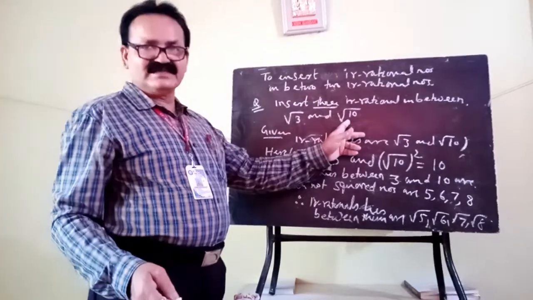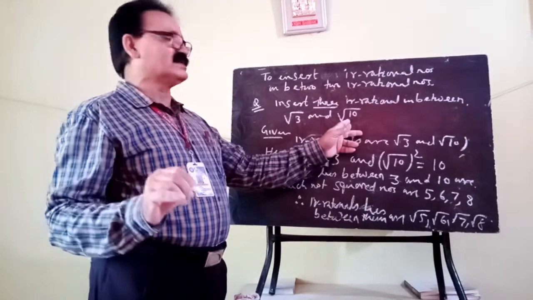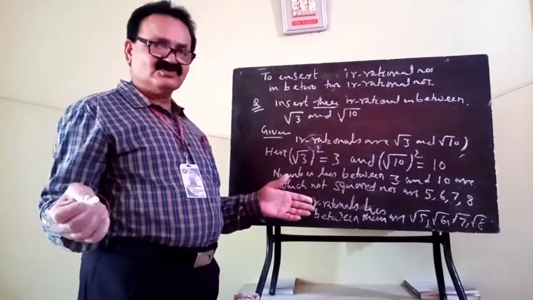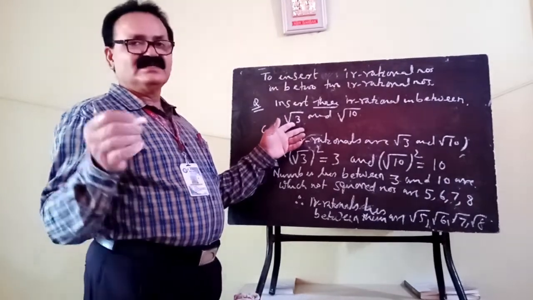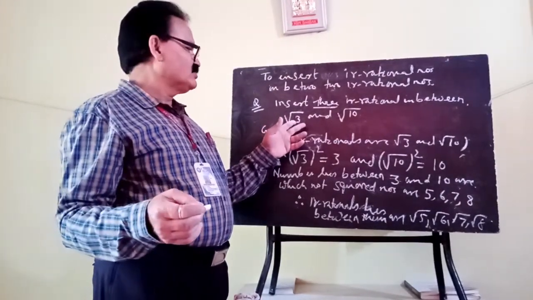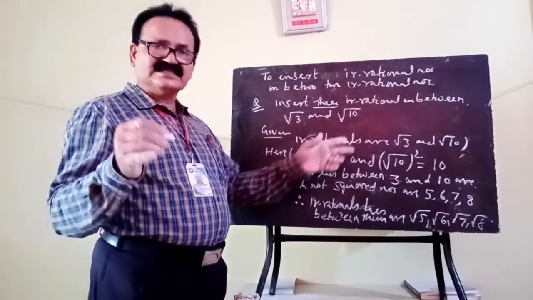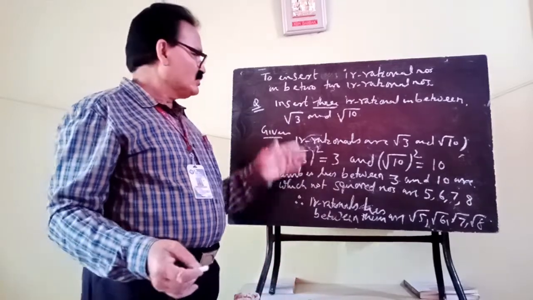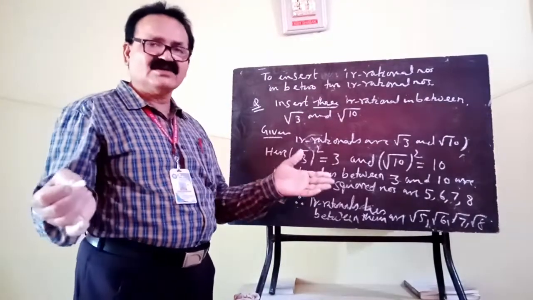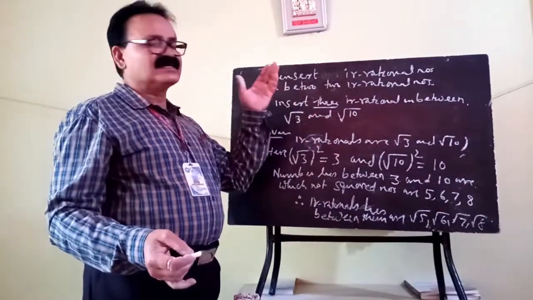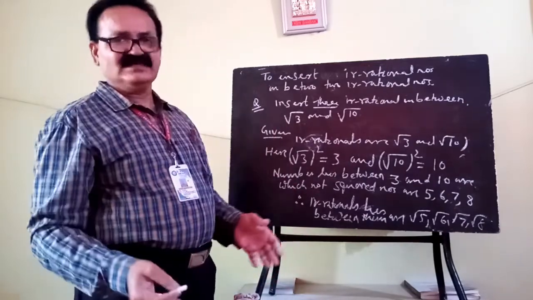Similarly, square root of 10 is also a non-terminating and non-repeating decimal. So square root of 3 in decimal is 1.732 and so on, and square root of 10 is greater than 3 point something. So in between 1.7 and 3 point something, there are a lot of non-terminating and non-repeating decimals you can write. So in that way also you can do.